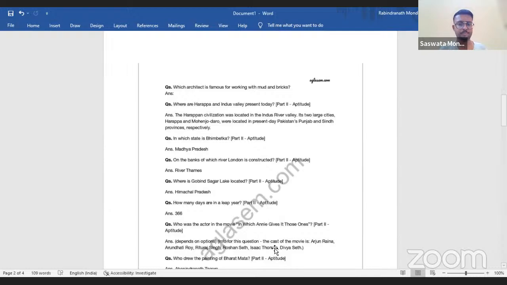Okay, so this was one question. The Harappan civilization was located on the Indus River, and the cities of Mohenjo-daro were located in present-day Pakistan, Punjab, and Sindh. This is the answer. To this question, some options might have been given. In which state is Bhimbetka? This is actually the Bhimbetka rock cave shelters. It is written as Madhya Pradesh.